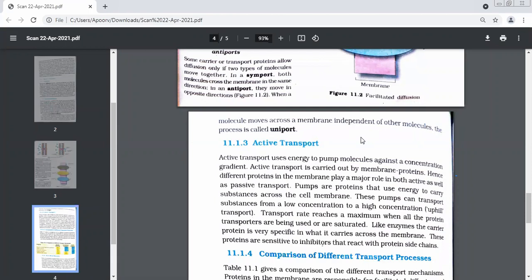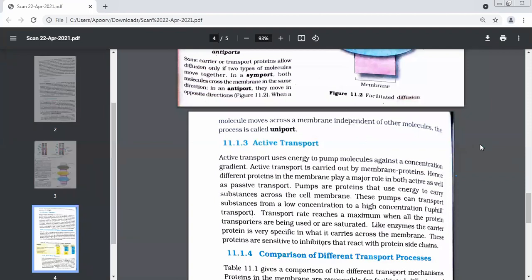In a symport, both molecules cross the membrane in the same direction. Supposing proteins are carrying two molecules and both are crossing in the same direction, both going from left to right, then such a transport is known as symport. At a time, how many molecules will be traveling? Two molecules. And in the same direction or opposite? Same direction. This is called symport.